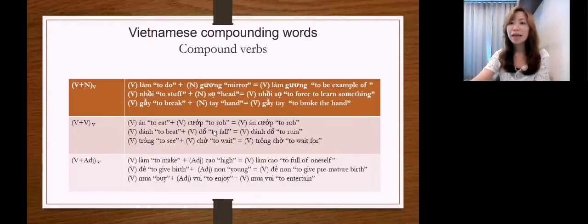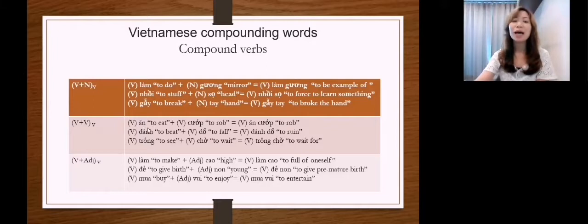Let's move to the second case, the case of compound verbs. So it happens the same. We have the verb at the beginning, on the leftmost. Làm is a verb, and then I have a noun, gương. So làm gương, I have a compound verb in our language. It means to be an example of someone or something.